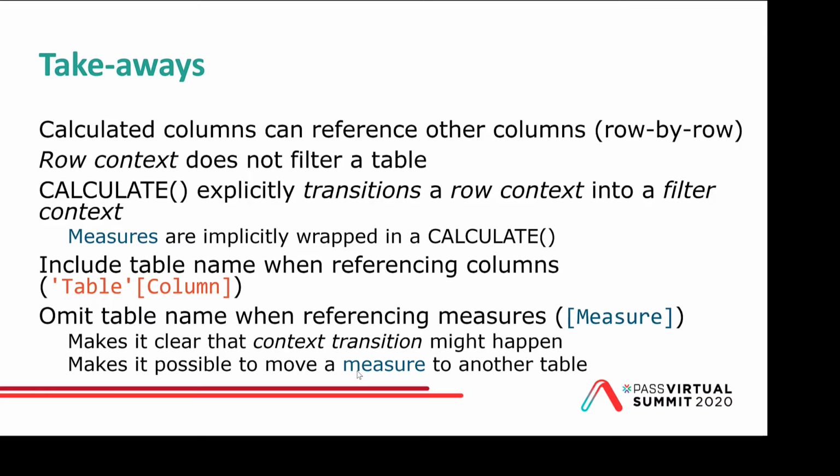One reason to move measures around could be that some people prefer having the measures in the fact table, like the sales table, where you have some sales attributes, like an order number, that you also want to see the sales amount for. And other people prefer having all the measures at the top of the UI and the field list, in a special dedicated table, which is not really a table, doesn't contain any rows, but contains all the formulas for the measures. And sometimes you want to move around between those, and then it's a good idea not to have the table name in the reference to a measure.